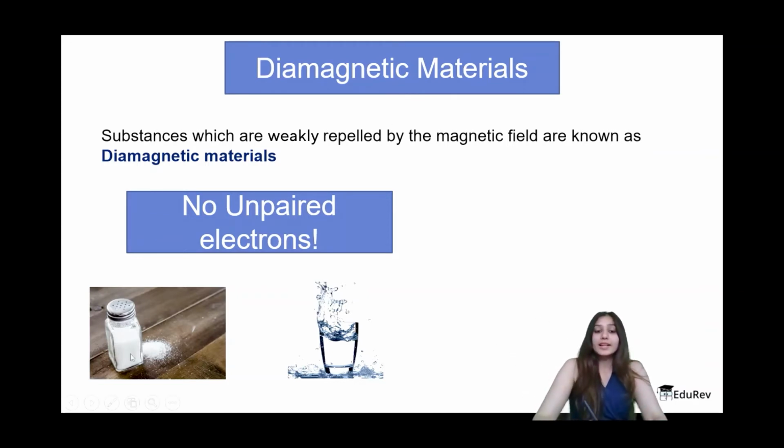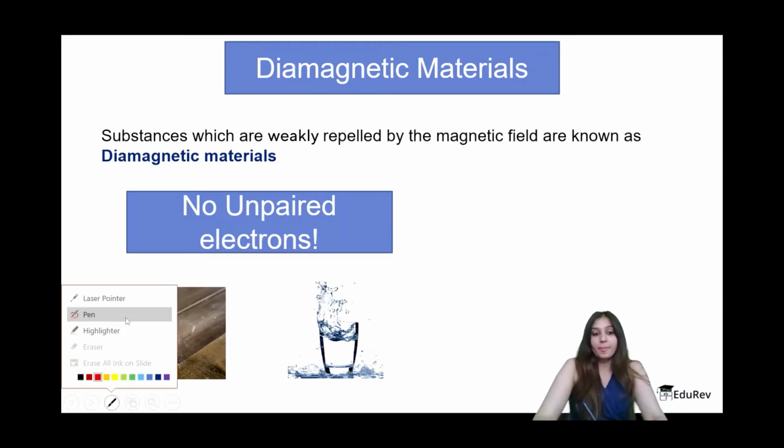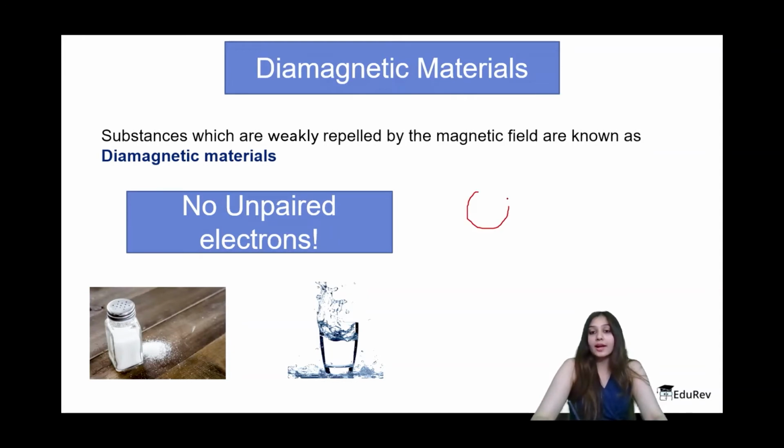Now in an orbital, electrons are present like this, which means one has an upper spin and the second one has a lower spin, which is minus half. When these two are present together, they cancel each other out because they have opposite magnetic moments. That's very obvious, right? And the net magnetic moment is going to be 0, right?